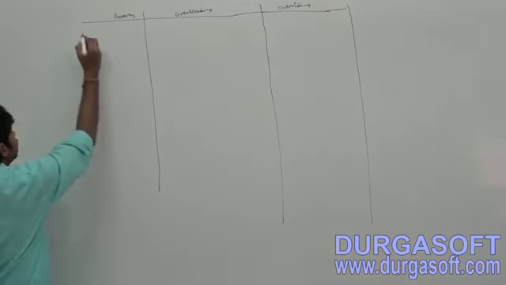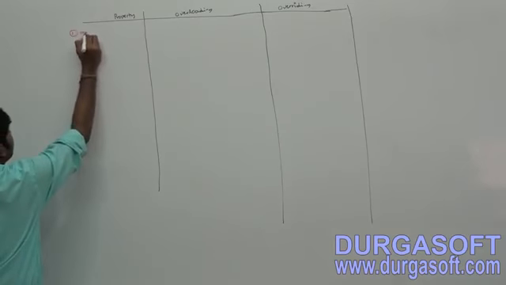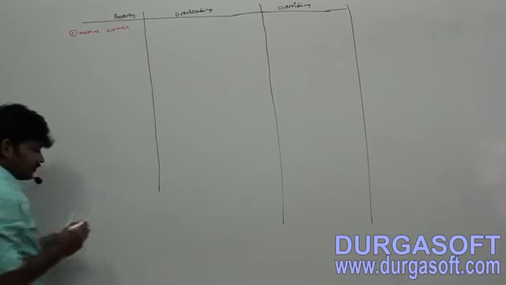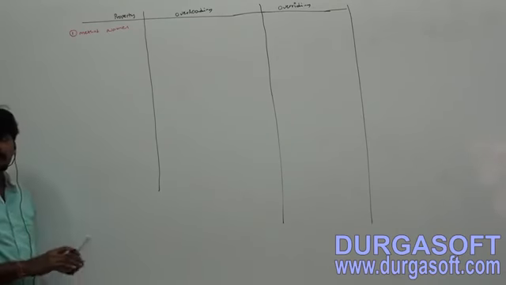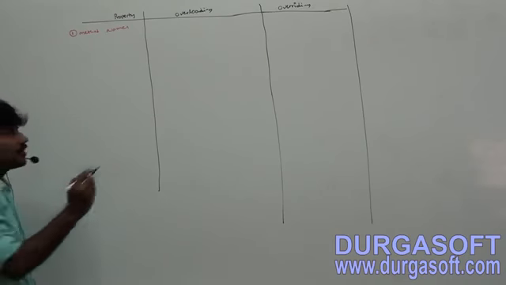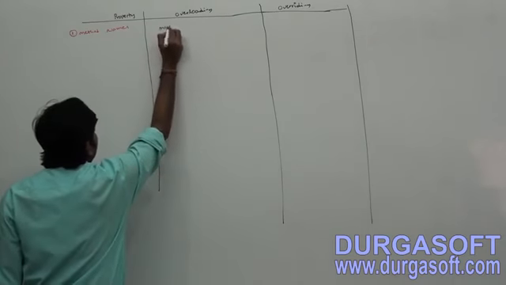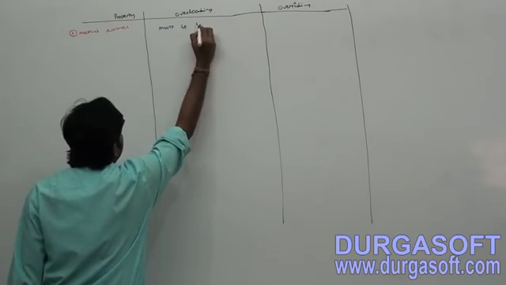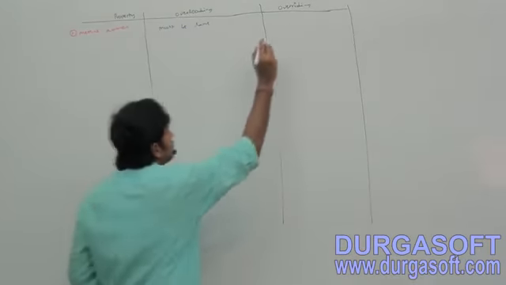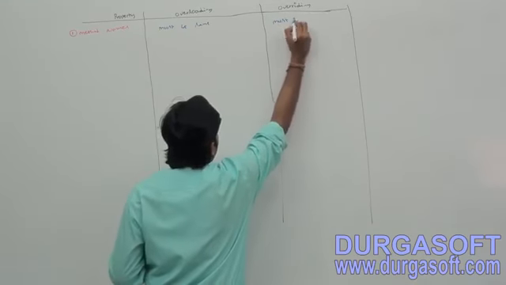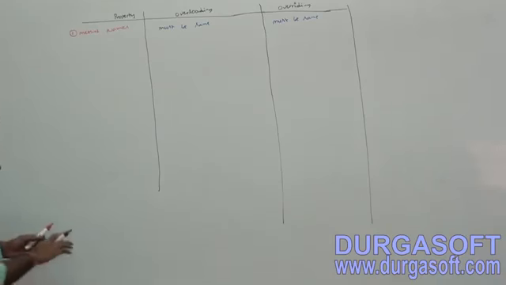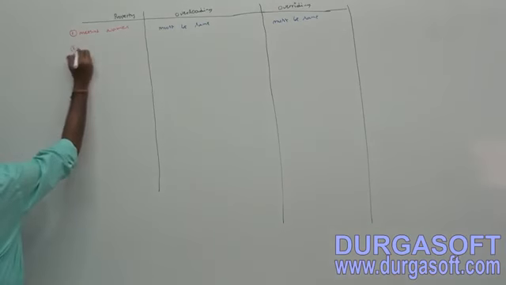Point by point, first one: method names. Can you tell whether method names must be the same or different? Names must be the same whether it is overloading or overriding. In both cases they must be the same. Second one, argument types.